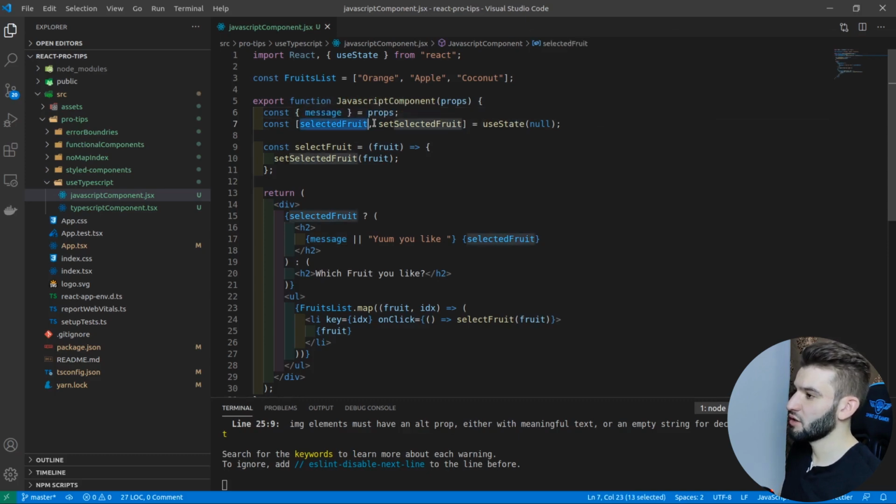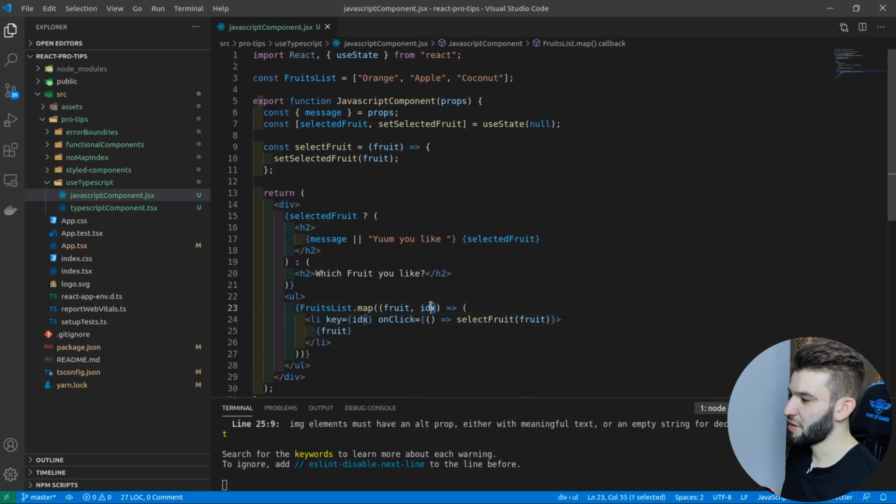Now we've got the selected fruit, and setSelectedFruit for setting state, a function to update that state, and the render in here is pretty basic. We render either the message or "yum, you like" plus the selected fruit, so for the selected fruit, orange or apple or coconut, and which fruit you like. This one asks if there is no selected fruit. Then we simply render a list of fruits with fruitsList.map, with fruit and index, and we can select the fruit, and we pass in the index.